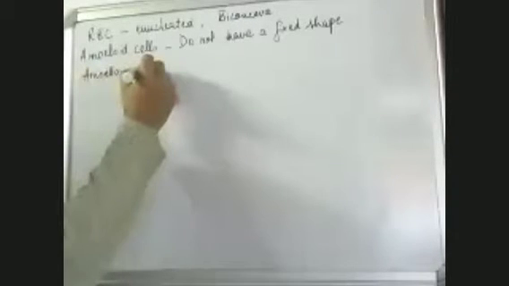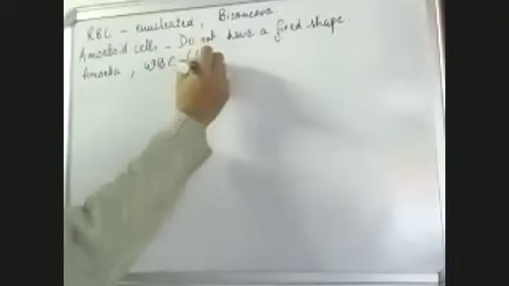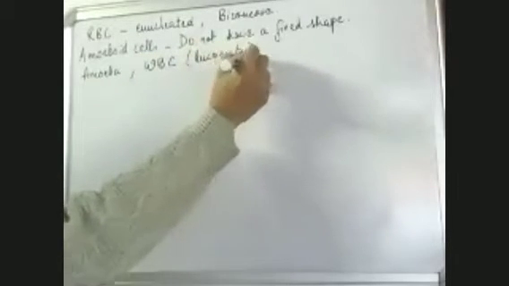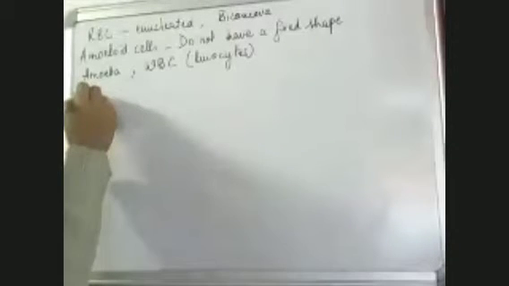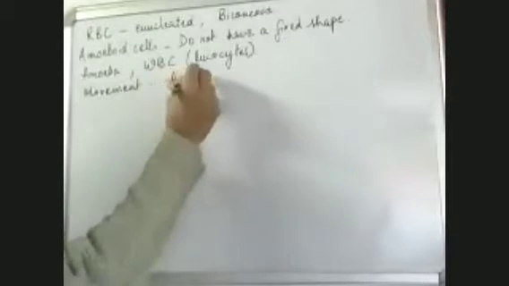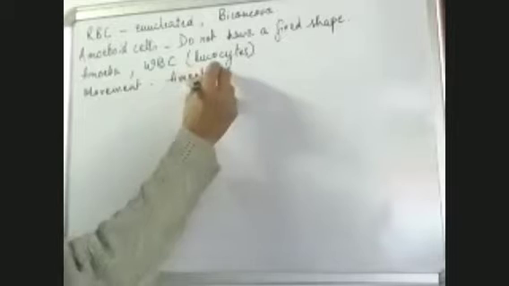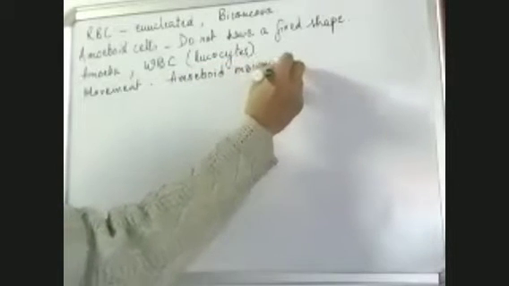At the same time, the WBCs also do not have a regular shape. They show amoeboid movement, and by this movement, they move from one place to another.